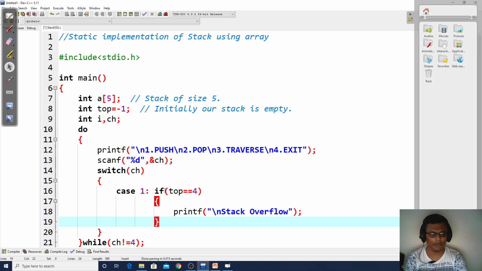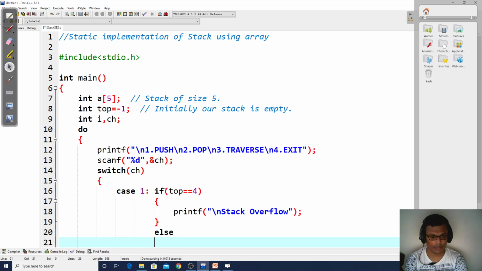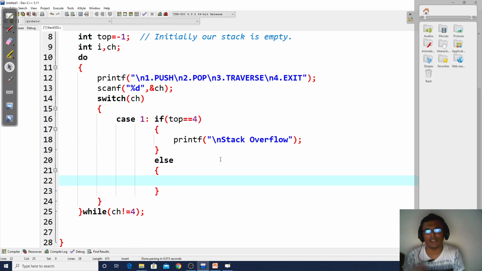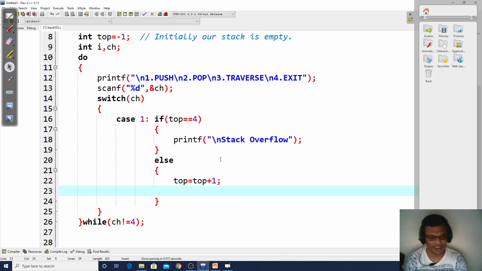Now if it is not the case, so if my top is not 4, so my top is say -1 or 0 or 1 or 2, right? In that case, what we do: first we do top is equal to top plus 1, as I have given you in the example. And then we scan the element at A of top.